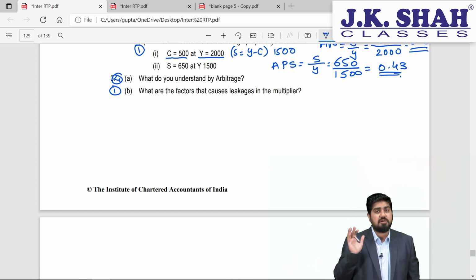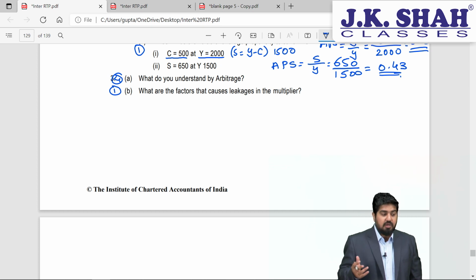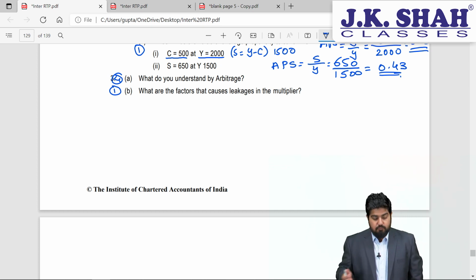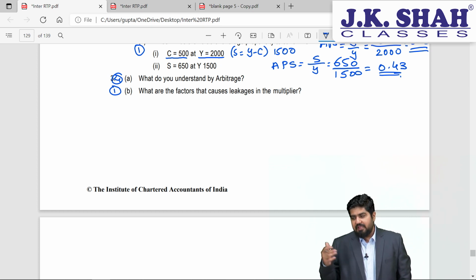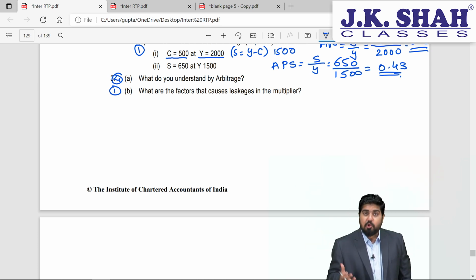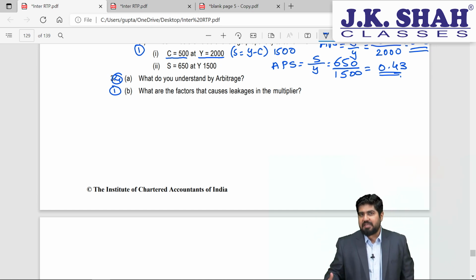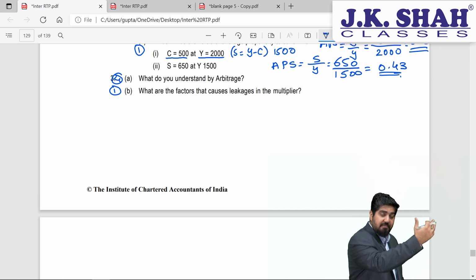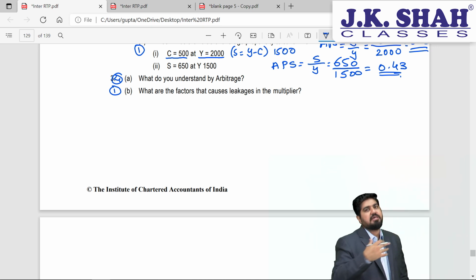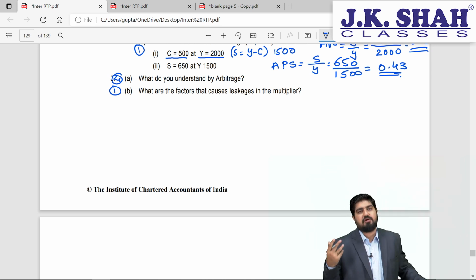That's a consumer mentality. However, you are a chartered accountant. You see a profit making opportunity here. What would you do here? You will buy it from a place where it is offered at a lower price, and you will take that product to the higher price market and there you will sell it. So buying at a lower price from one market and selling it to another market at a higher price is nothing but arbitrage opportunity that you have gained, right?